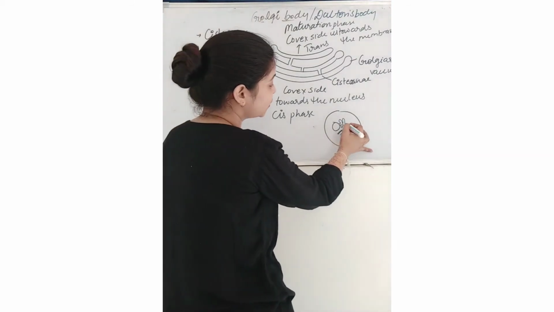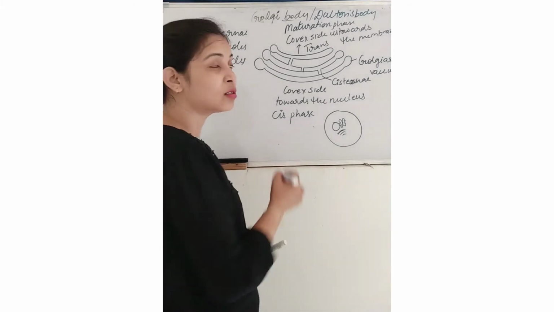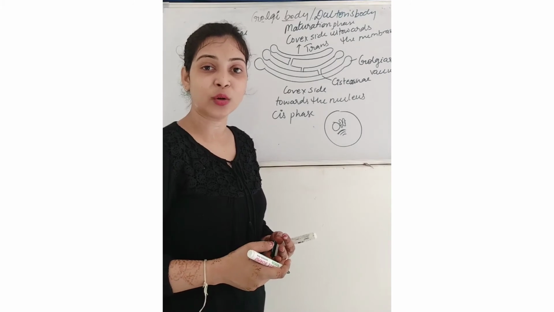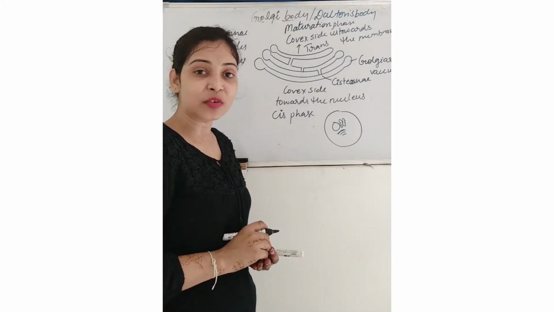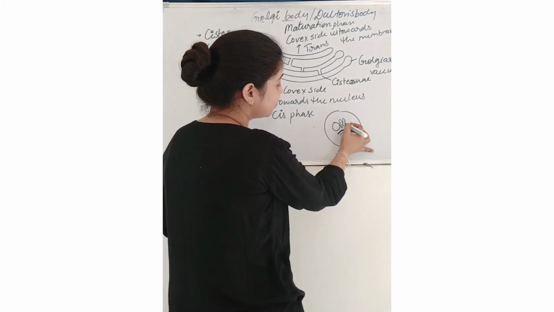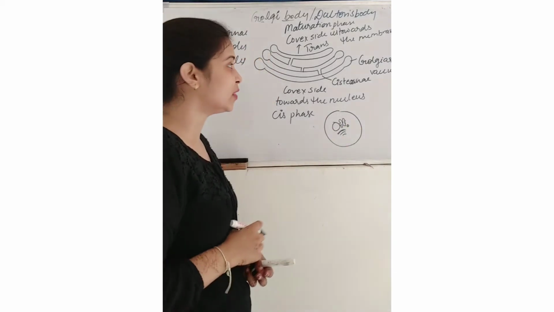Then protein synthesis takes place here, because ribosomes are attached with the endoplasmic reticulum. After the protein synthesis, the protein detaches from the endoplasmic reticulum in the form of small vesicles.